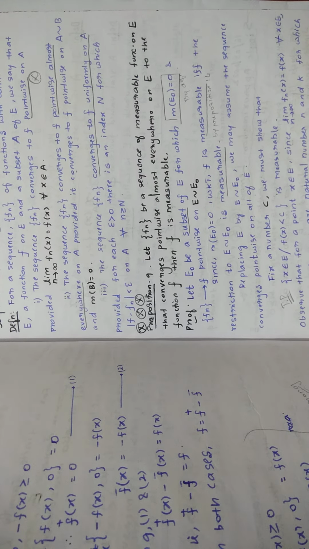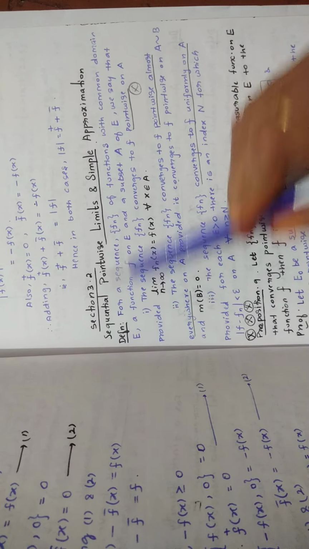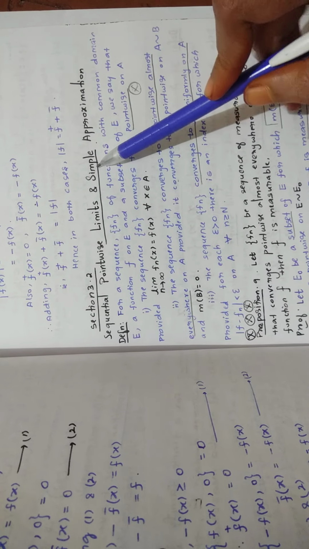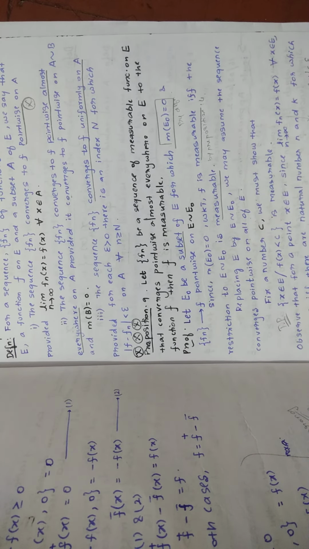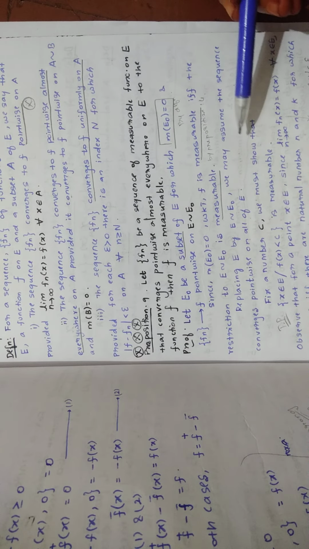In this video, I will be explaining Proposition 9 from Section 3.2, Sequential Pointwise Limits and Simple Approximation. This proposition is very important for the semester examinations. Here you can see the statement, and this is the proof.